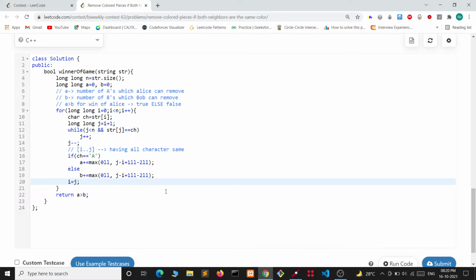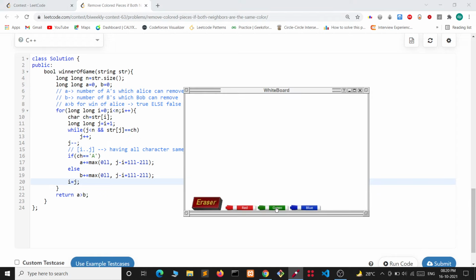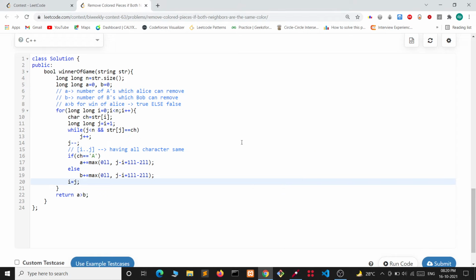It is O(n) complexity only, because we are going to each element only one time.